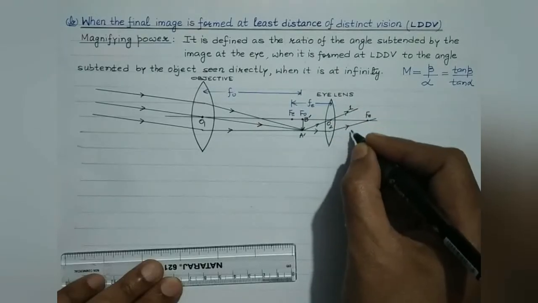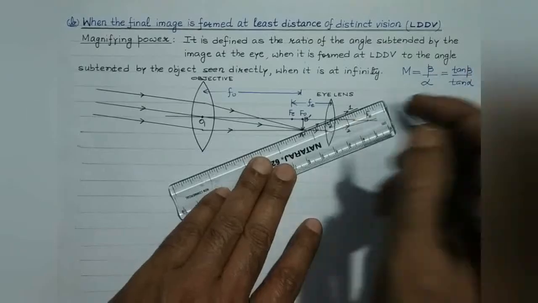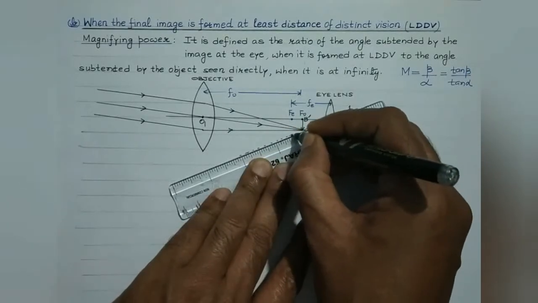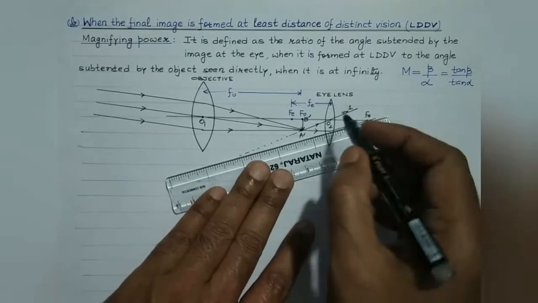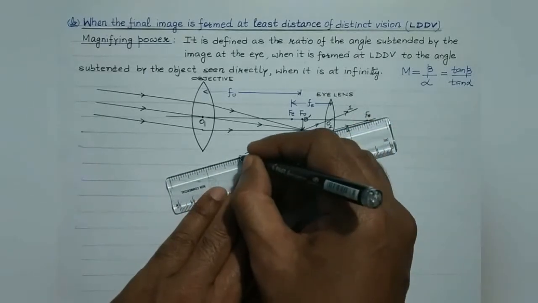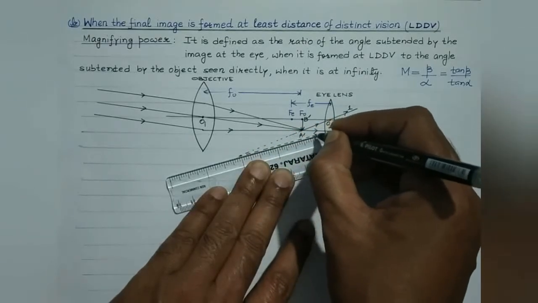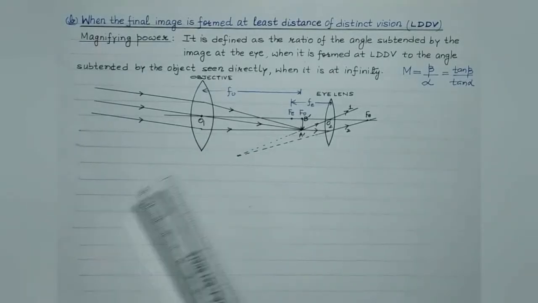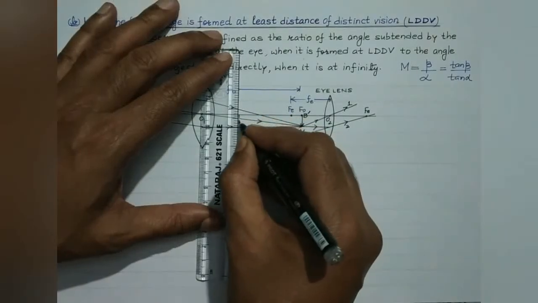These two rays, students, are not parallel. These two rays, when produced in the opposite direction, will appear to be coming from a point somewhere over here. So here the enlarged image will be formed like this. So these two rays 1 and 2, when they enter the eye, it will appear as if the rays are coming from this particular point. So here the image would be formed. Clear, students? So here the final image is formed.